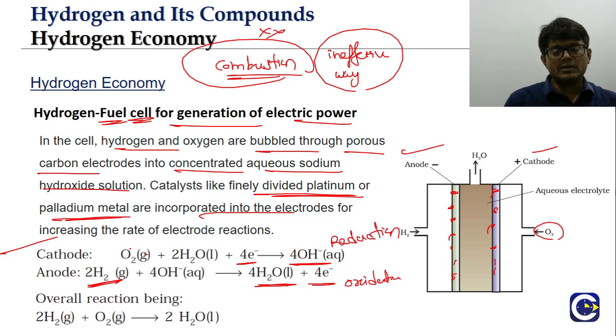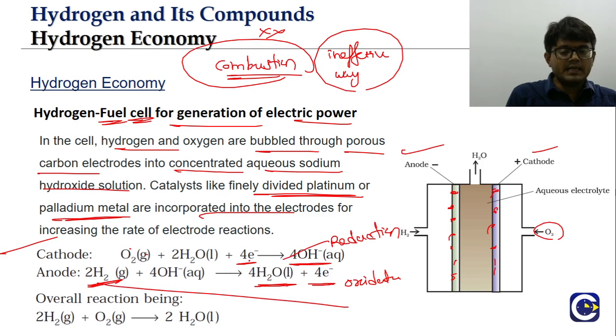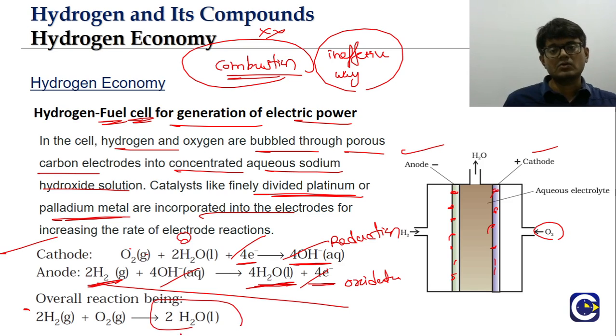Okay? Now suppose we need to see the overall reaction. What is it? If you add the two, the 4 OH minus will cancel and the 4 electrons will cancel. What do we have? 2H2 plus O2 gives rise to 4 water molecules on the right hand side. Net, on the RHS we'll have 2 water molecules. So this is the overall reaction.